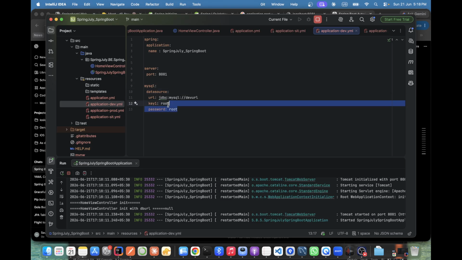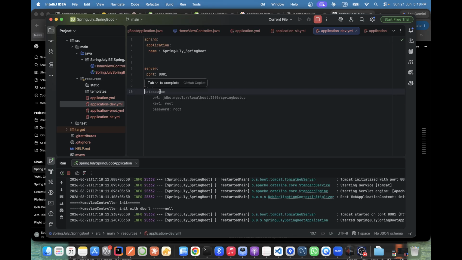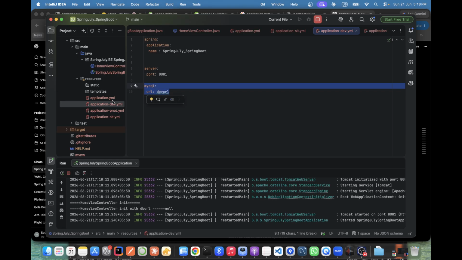I'll do one thing, remove all. Okay, let's try to add URL. Got it? Okay, with one space. What is this name? Dev URL. Simple, I'm just making it. Not MySQL. Suppose the key I'm just making DB URL. Maybe something conflicts there.